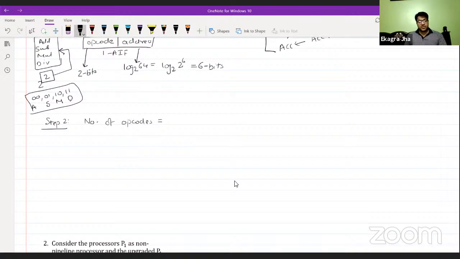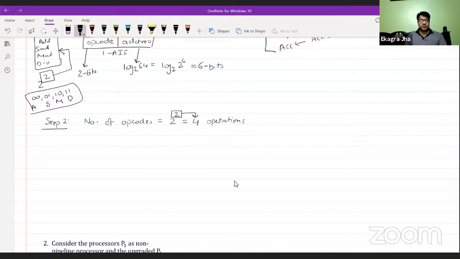You have the number of opcodes, like the encoded value of the opcode field. So if you have a 2-bit representation of the opcode, you may have 4 operations.